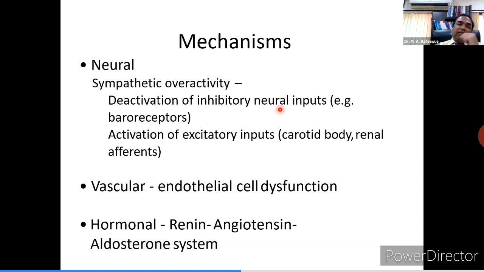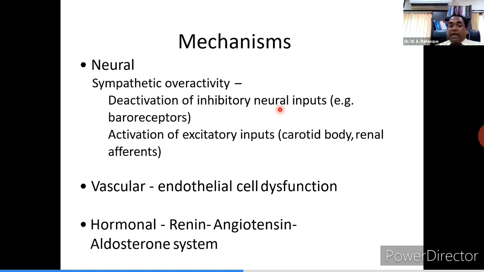What are the various mechanisms responsible for these disorders? Mechanisms can be divided into neural, vascular, or hormonal. Neural is simply because of increased sympathetic activity, and there is a deactivation of inhibitory neural influences over the sympathetic outflow to the heart, peripheral vessels, and kidney.